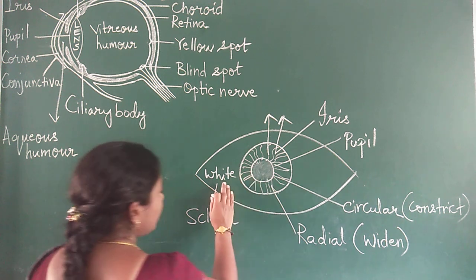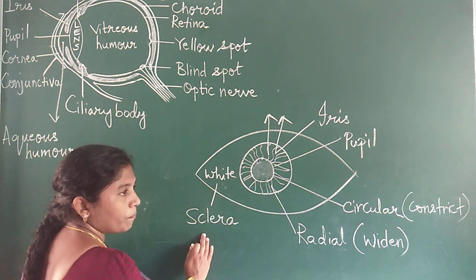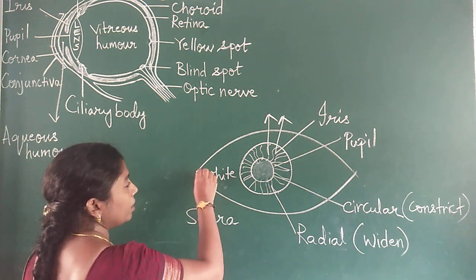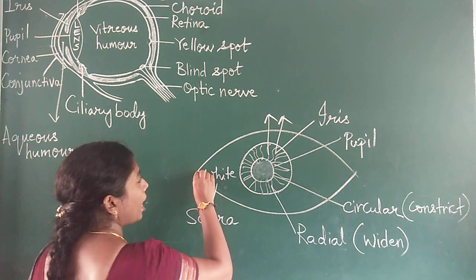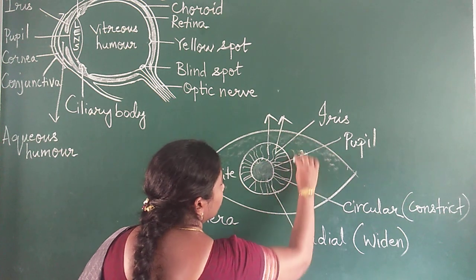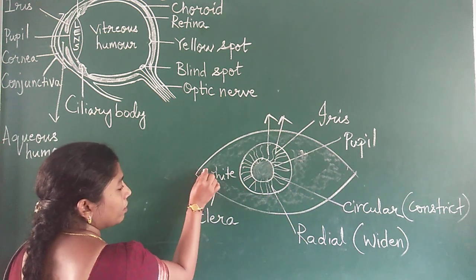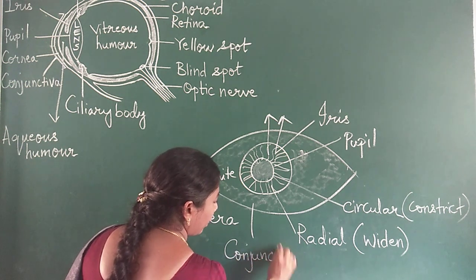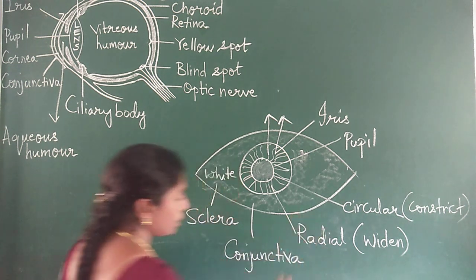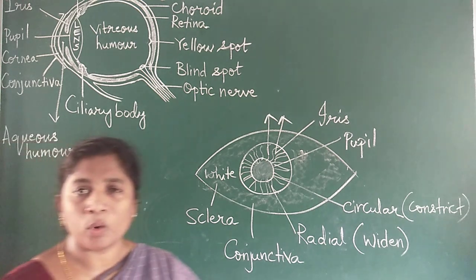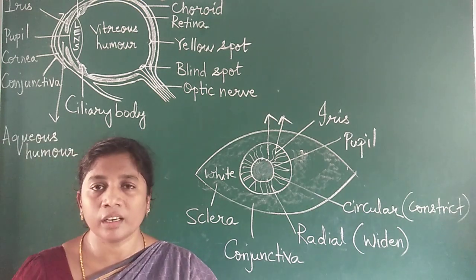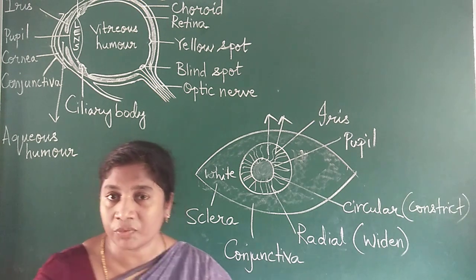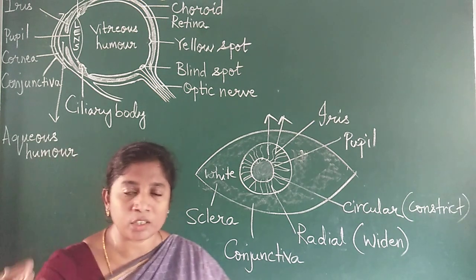Now, this white part is the sclera. This white part is covered by a thin transparent layer called the conjunctiva. You must have heard the word conjunctivitis. Generally you call it an eye infection, a viral infection which passes from one person to another.